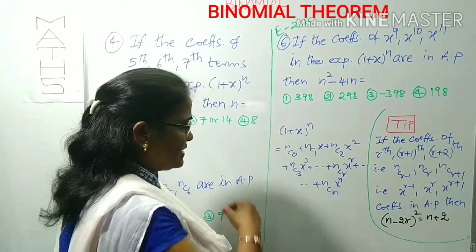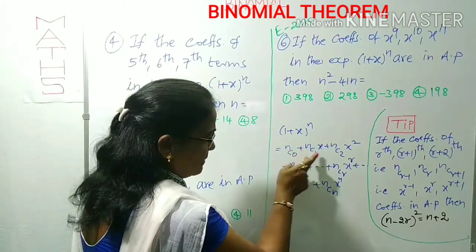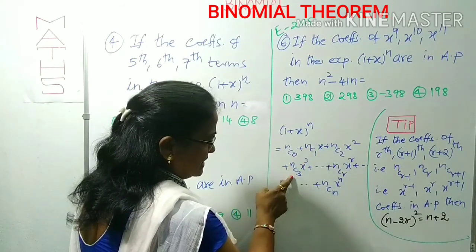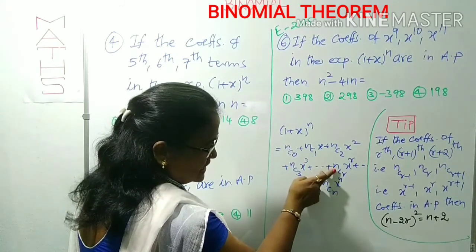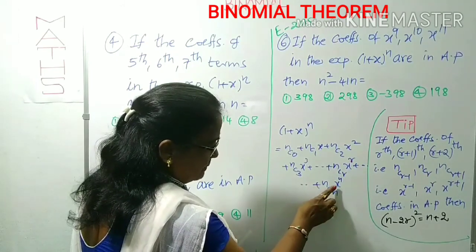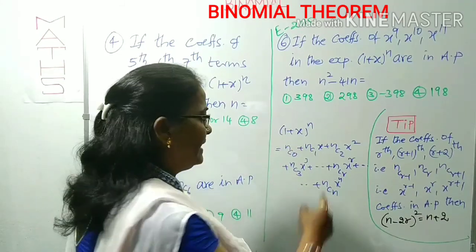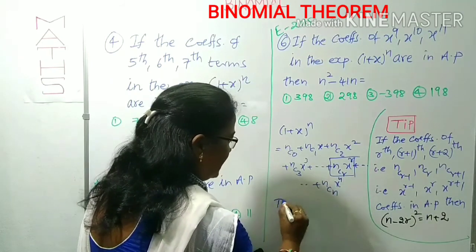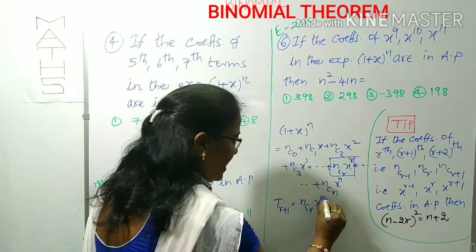In this expansion, for nC0 the power of x is 0, x^0 is 1; for nC1 the power of x is 1; for nC2 the power of x is 2; like that nC3 the power of x is 3. Similarly, this is called the general term: nCr, the power of x is r. This is the last term: nCn, the power of x is n. This one you have to know first. Here T(r+1) is called the general term, or the (r+1)th term. T(r+1) in this expansion is nCr x^r.